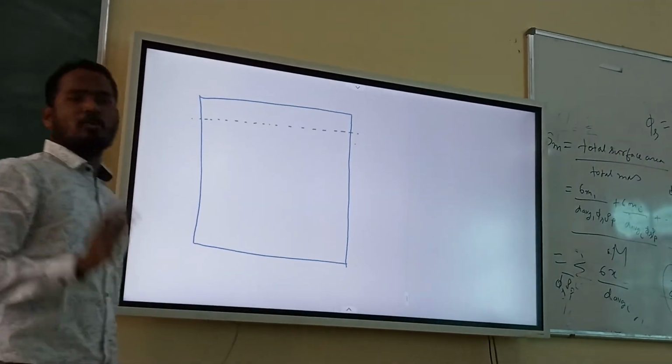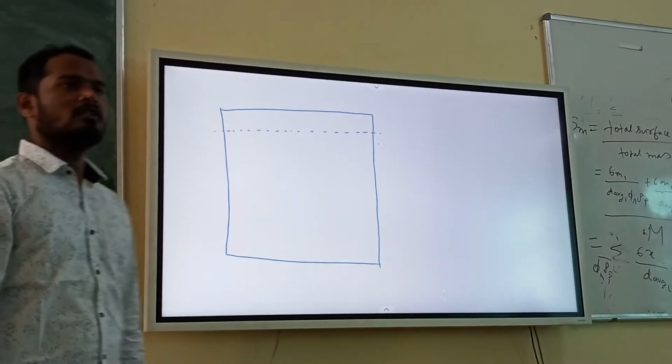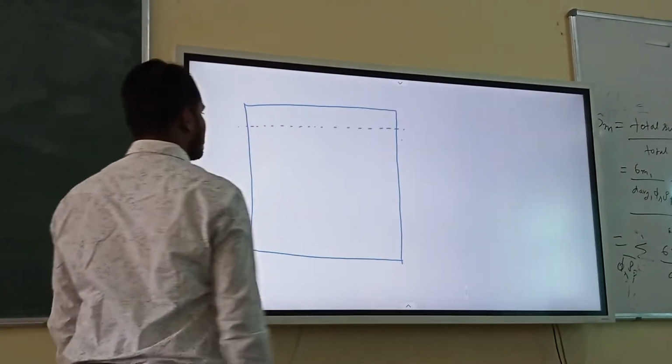Let it be for eutectoid steel. Don't be confused. The composition is eutectoid composition, when the carbon concentration is 0.8 or 0.77 or 0.76.